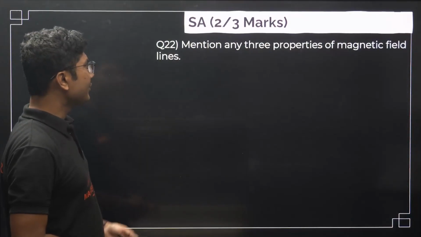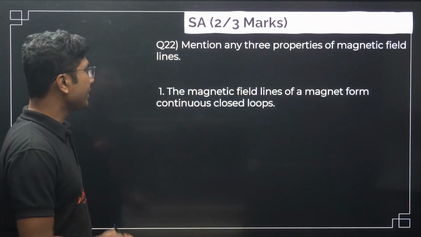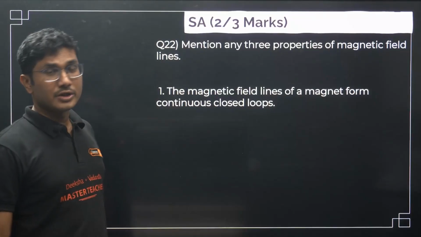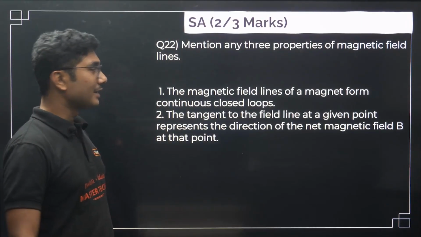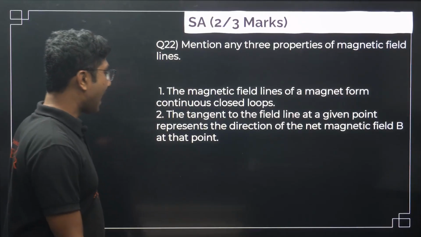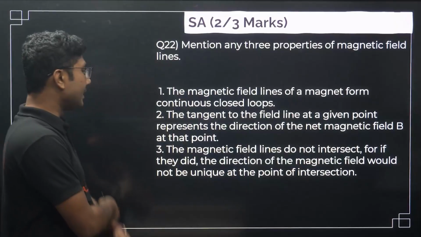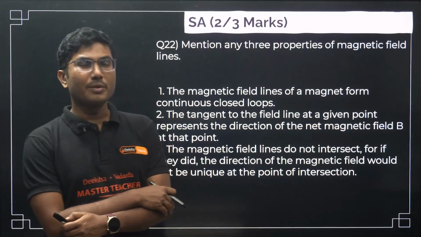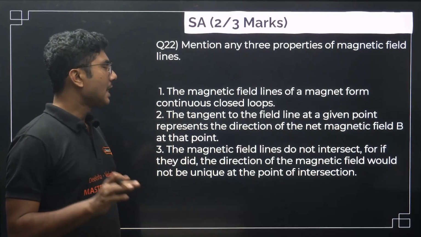Okay, easy question. Mention any 3 properties of magnetic field lines. Very common question. The magnetic field lines of a magnet form continuous closed loops. The tangent drawn to the field line at a given point represents the direction of the net magnetic field at that point. And the magnetic field lines do not intersect, for if they did, the direction of the magnetic field at the point of intersection would not be unique. Okay, those are the very basic 3 properties.